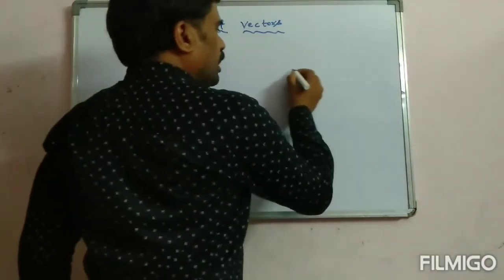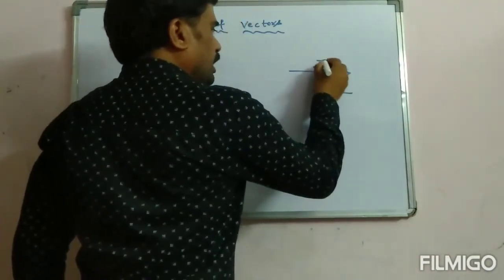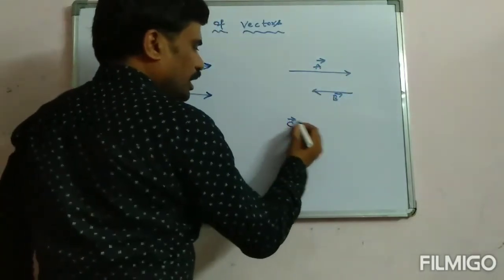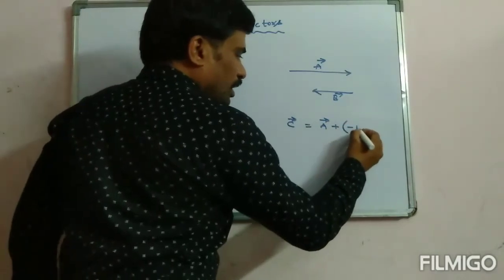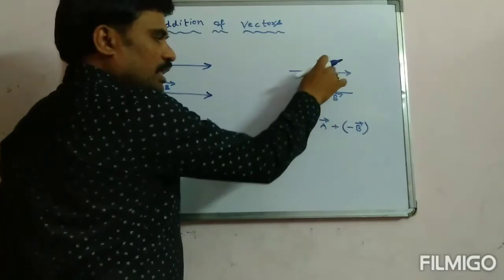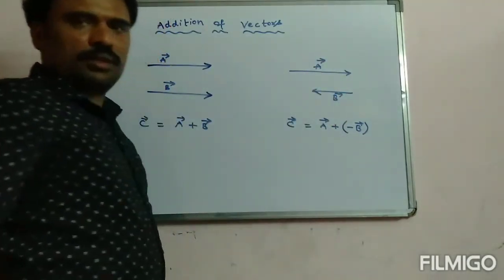If two vectors are opposite in direction, that this vector is A and this vector is B, then the resultant of these vectors I can write as A plus, with the sign minus, indicating that this vector is in the opposite direction to A vector. Right.